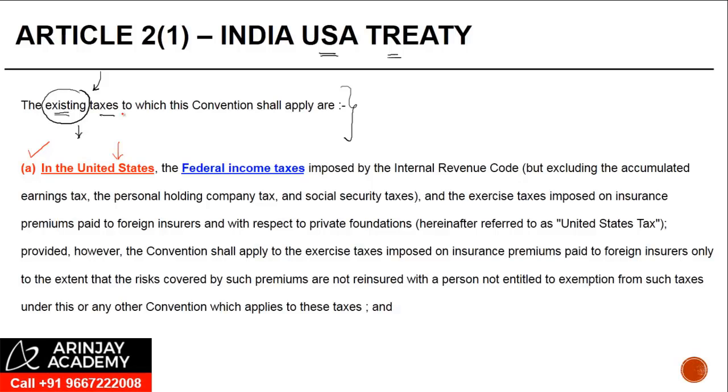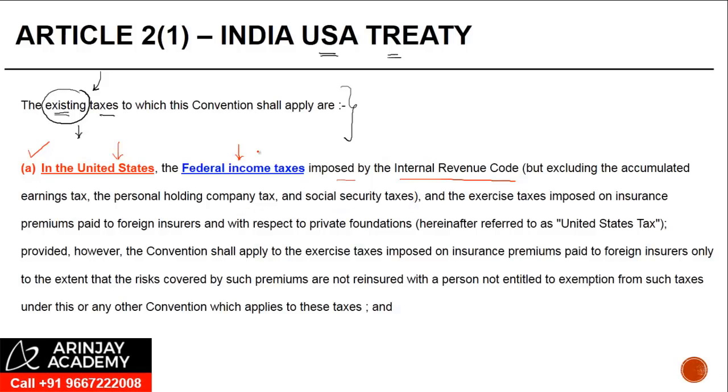So it says the existing taxes to which this convention shall apply are, in the United States, the federal income tax imposed by the Internal Revenue Code, right? Federal is the country-level tax that we are talking about, but excluding the accumulated earnings tax, the personal holding company tax, and social security taxes.